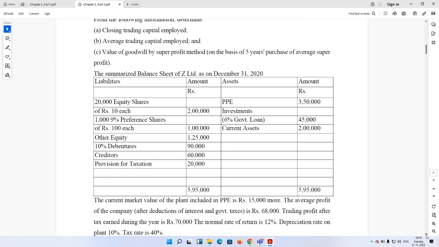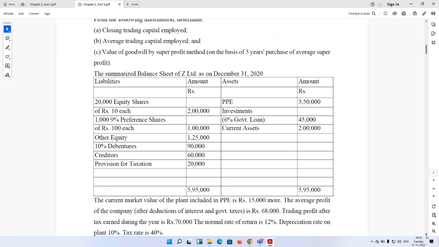Since it is a summarized balance sheet, the format was not required and we followed our old format. Otherwise, in the examination, if they provide a balance sheet in the Ind AS format, then accordingly the Division 2, Schedule 3 format of the balance sheet will be followed.